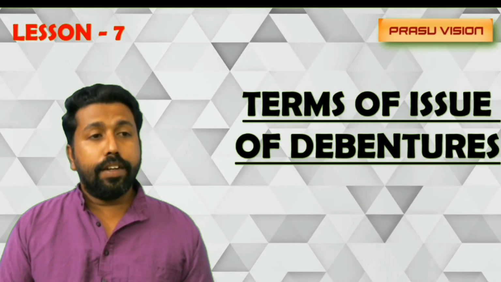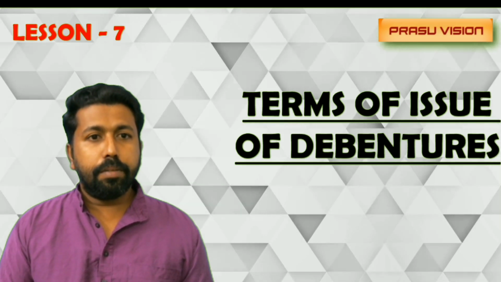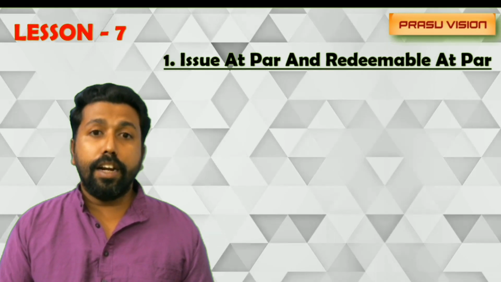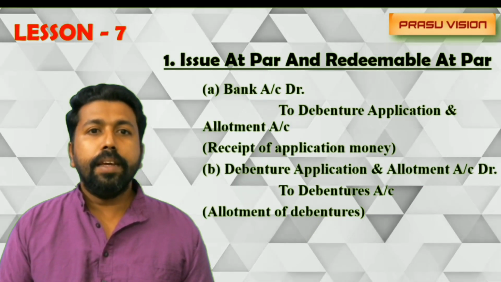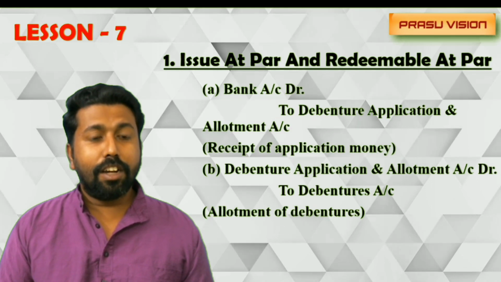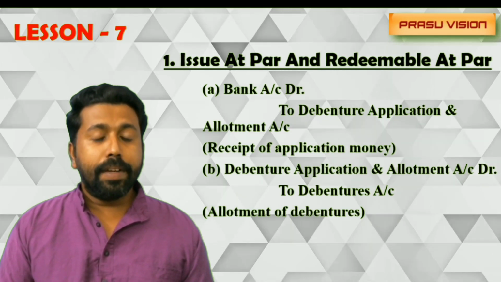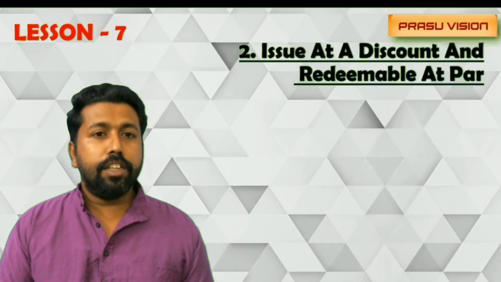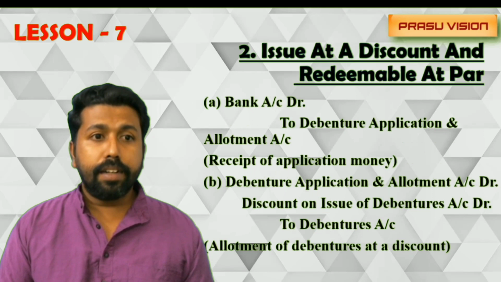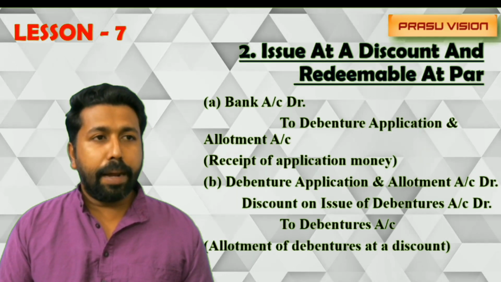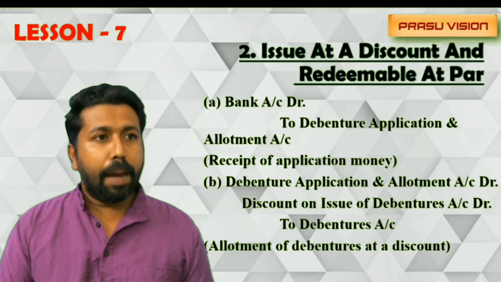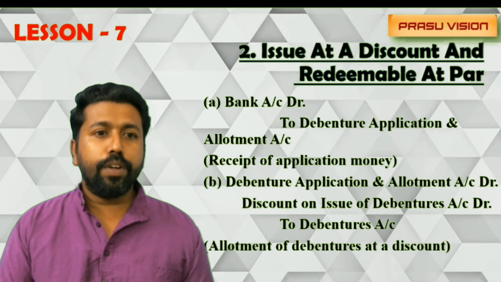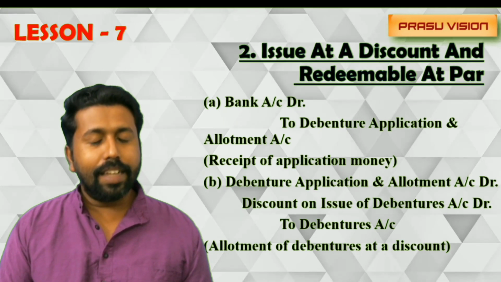It includes the different forms of issue of debenture, meaning with its redemption. First one, issue of debenture at par and redeemable at par. The entry will be bank account debited to debenture application and allotment account, debenture application and allotment account debited to debentures. And if it is issued at discount and redeemable at par, bank account debited to debenture application and allotment account, debenture application and allotment account debited, discount on issue of debenture account debited to debentures. That is the entry.